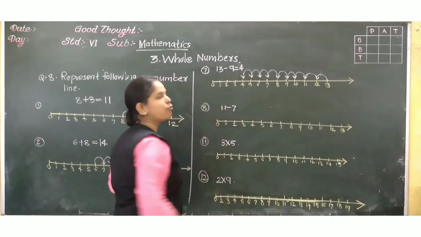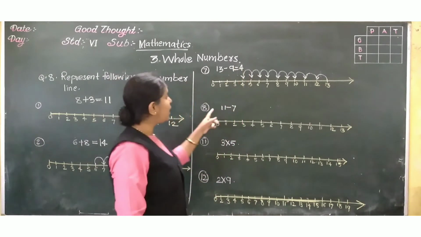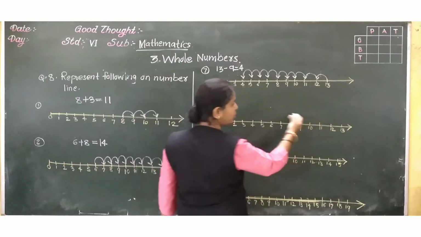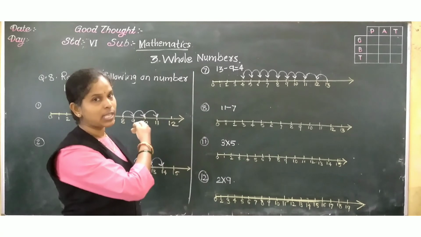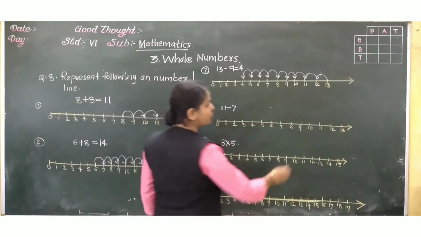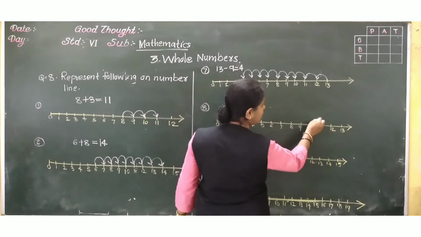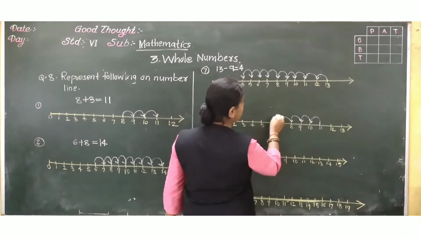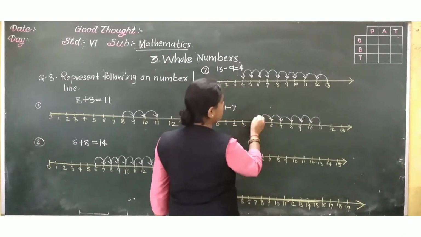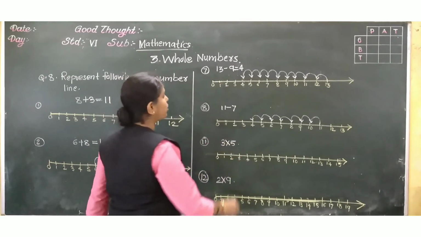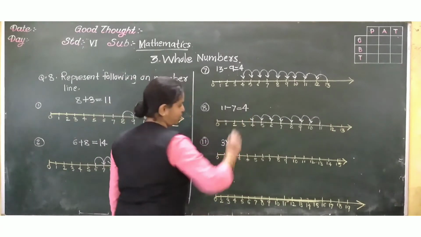So the answer is 4. Now 11 minus 7 means from 11 we have to move to the left side, and that also how many moves? 7 moves we have to come back, starting from 11. Okay. So 1, 2, 3, 4, 5, 6 and 7. So what is this number? 4. So 11 minus 7 is 4.